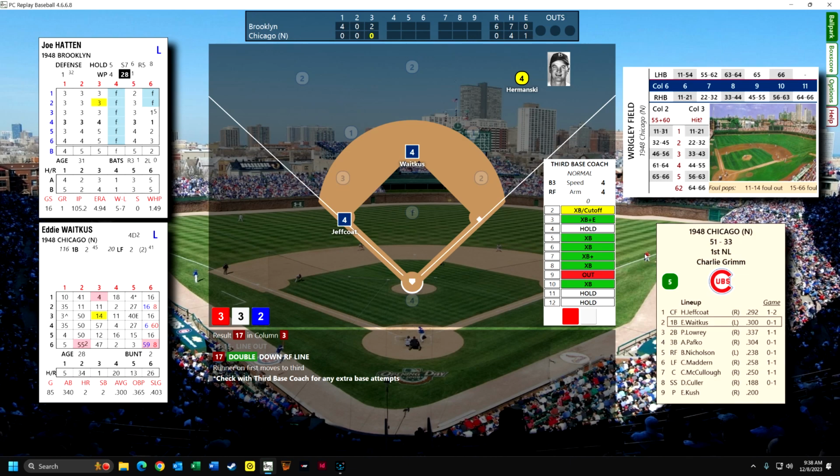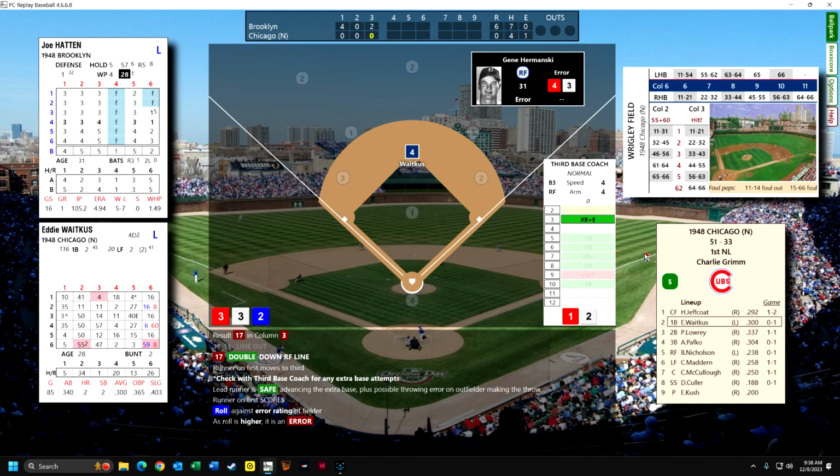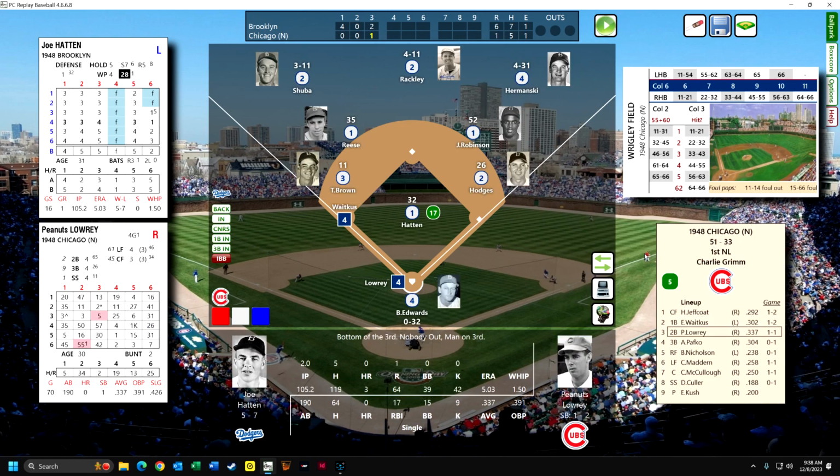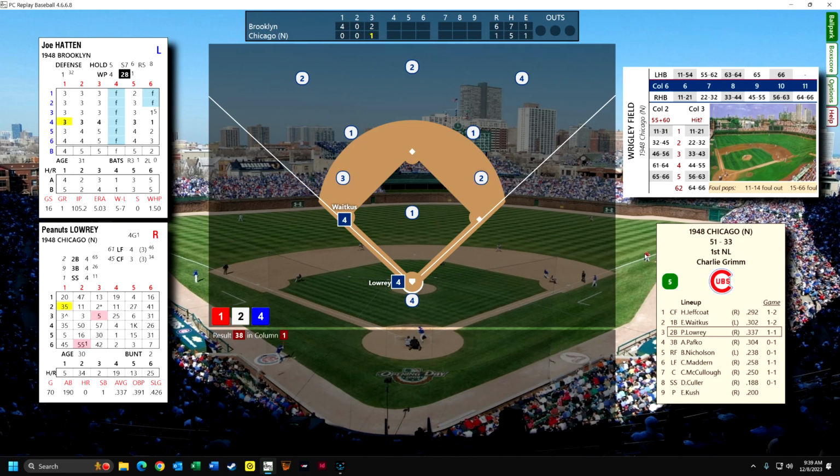It's possible that Jeffcoat could score. It's possible he could get thrown out at the plate. No, he scores, and Hermansky may throw it away. I can't remember how. Oh, he's kind of an average, but he's a little below average in this case. So he threw the ball away, trying to get the runner at the plate, and Waitkus moves down to third. This is what happened in the previous game of the doubleheader. Brooklyn jumped out to a 3-0 lead, and then slowly but surely the Cubs came back.